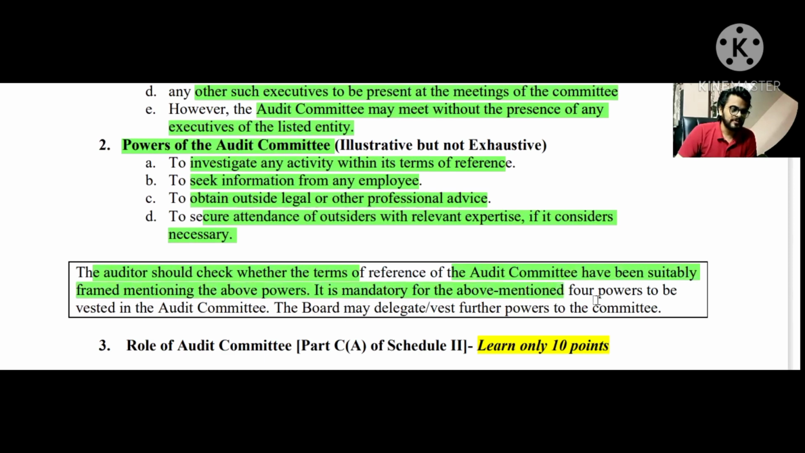It is mandatory for the above mentioned 4 powers to be vested in the audit committee. The board may delegate or vest further powers to the committee as per the terms of reference. All right.